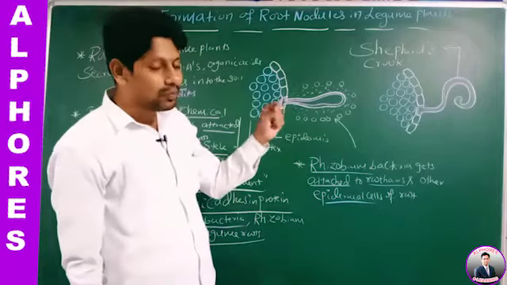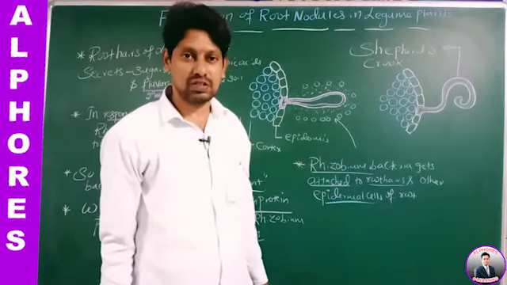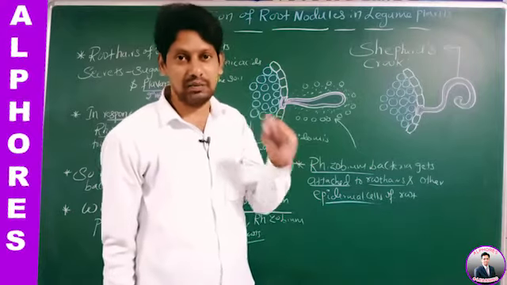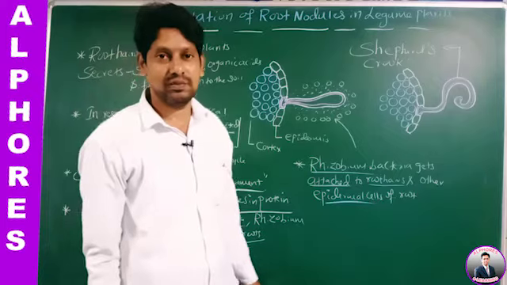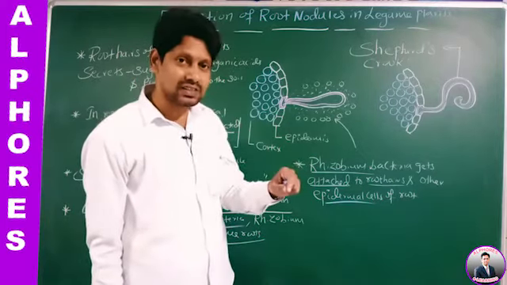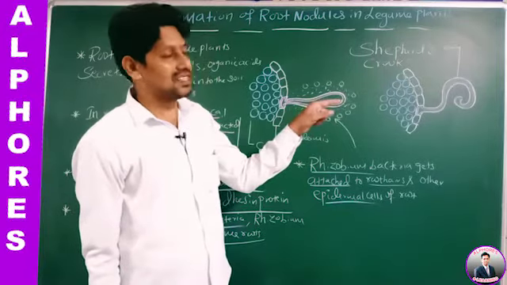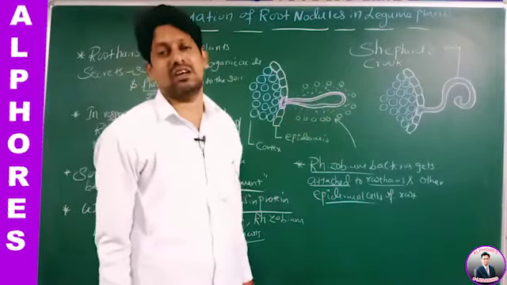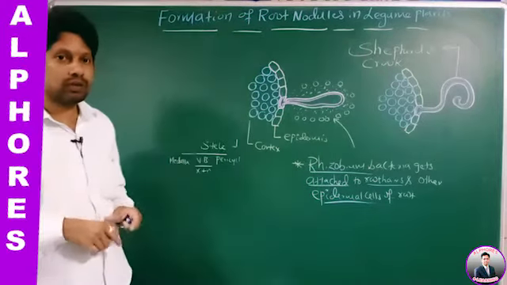This legume root contains a protein by the name lectin. Lectin protein. Lectin is also a secondary metabolite. In first year we got it. Lectin, secondary metabolite, yes or no? Right. With the help of this lectin present in the legume root, it recognizes our curling factor. Is it okay? Right.